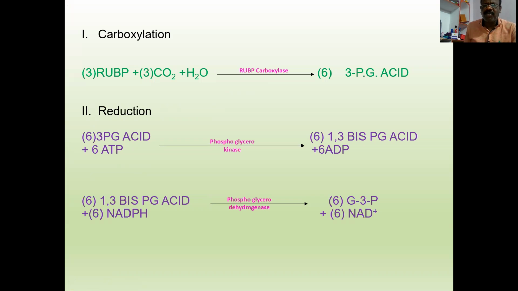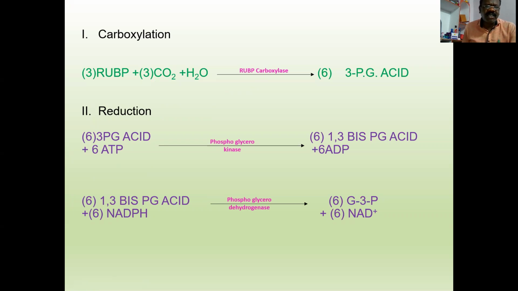Rubisco means RuBP carboxylase and oxygenase. If the concentration of carbon dioxide is higher than oxygen, it catalyzes carboxylation reactions. If the oxygen concentration is higher than carbon dioxide, it catalyzes oxidation reactions. In C3 plants, the carbon dioxide concentration is higher than oxygen, so it catalyzes the carboxylation reactions.